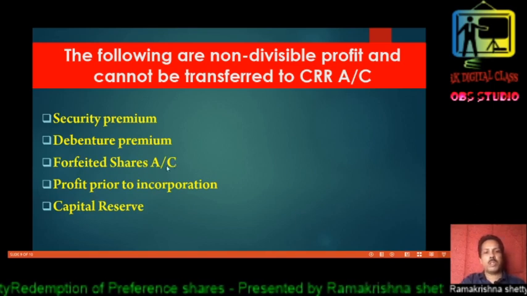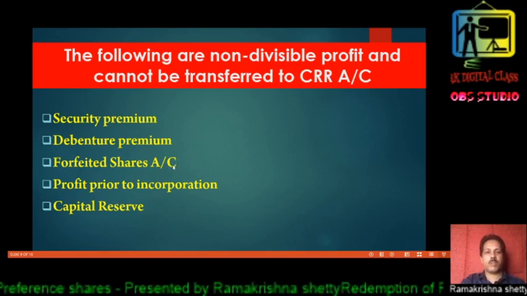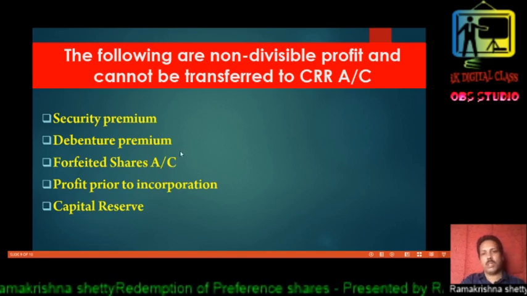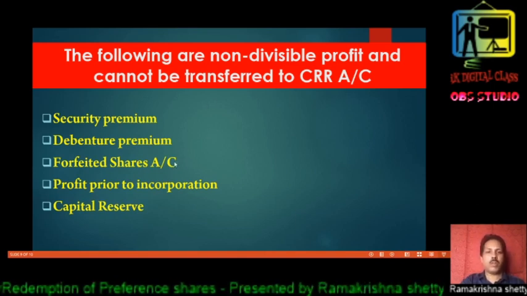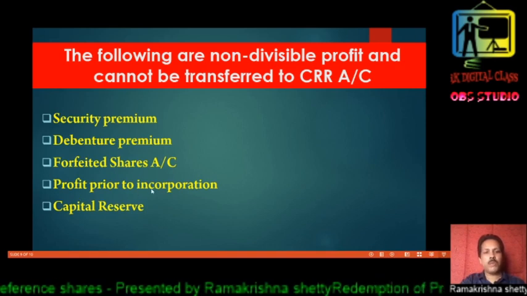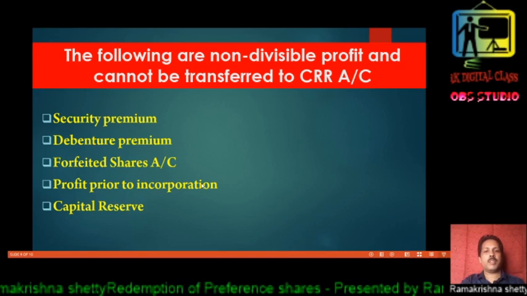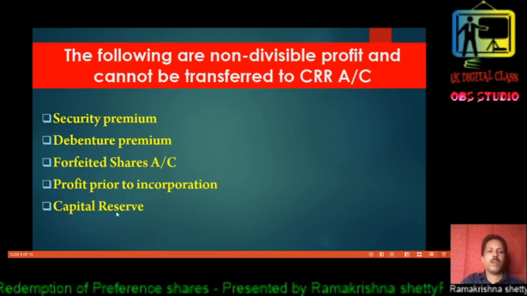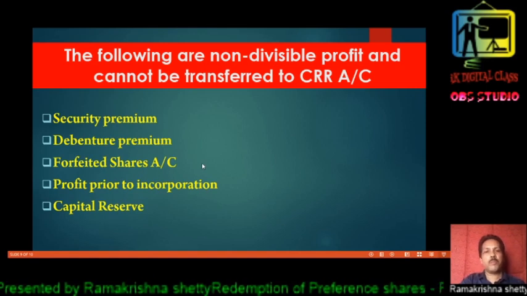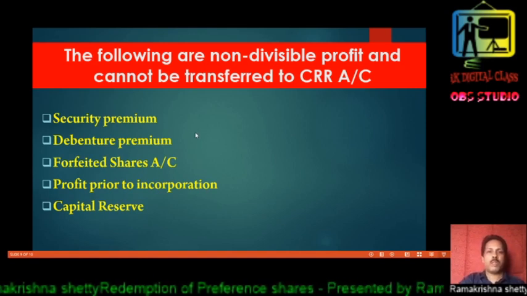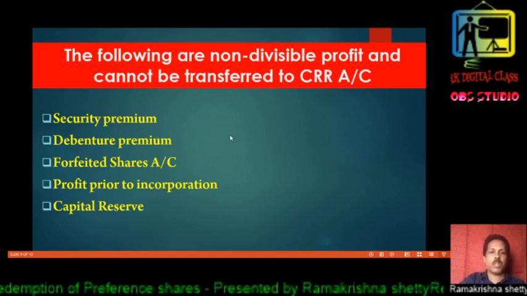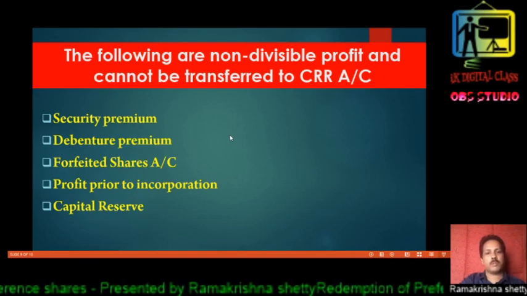Such an amount is transferred to the forfeited shares account, and that is not used for transfer to the CRR account or for redemption purposes. Then profit prior to incorporation, which is made by the concern before it is incorporated as a company, and capital reserves. These five items cannot be treated as divisible profit and cannot be transferred to the capital redemption reserve account.